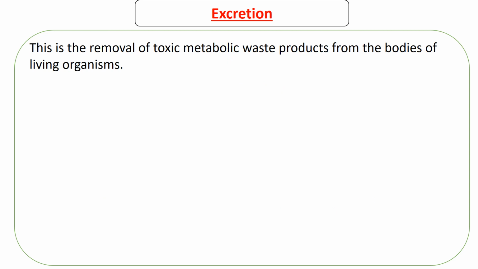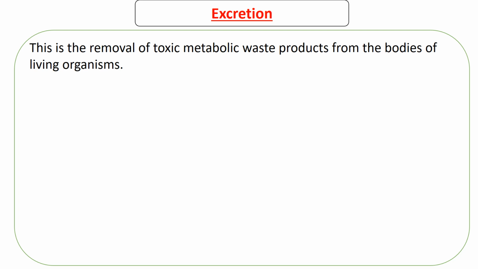Excretion is just the removal of toxic metabolic waste products from the bodies of living organisms. The keywords that you shouldn't forget when defining excretion are toxic, meaning that these products are harmful to the body. Metabolic, they come from chemical reactions. Metabolism just means chemical reactions that occur in the body.